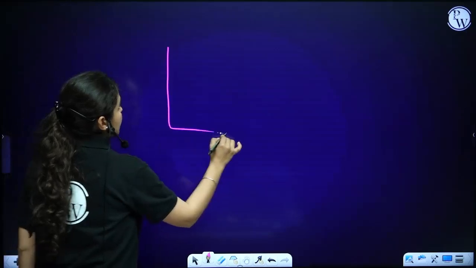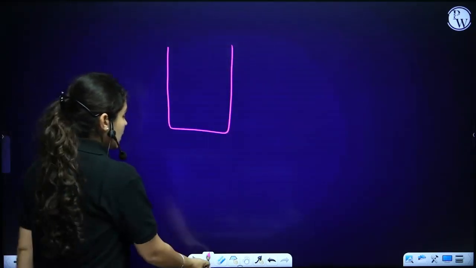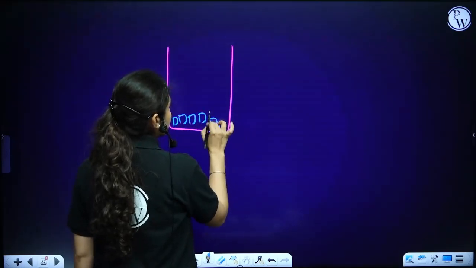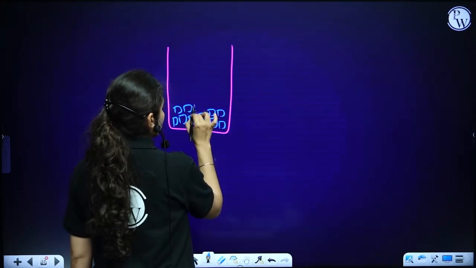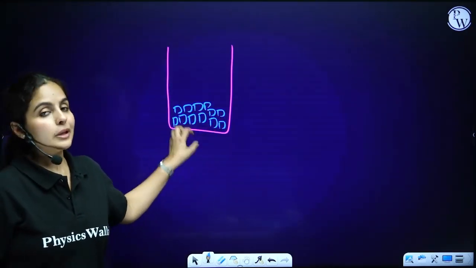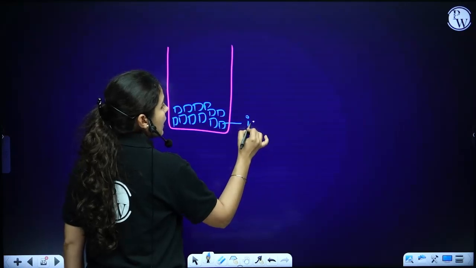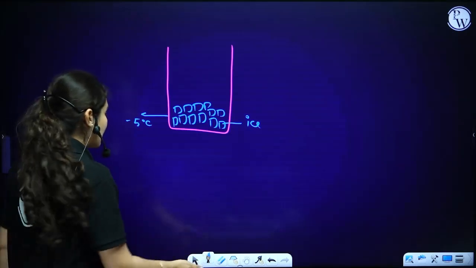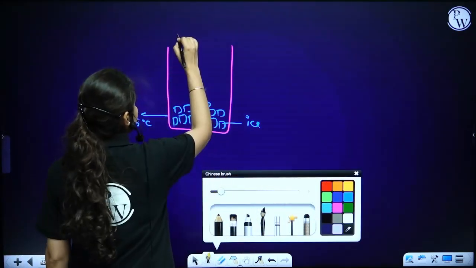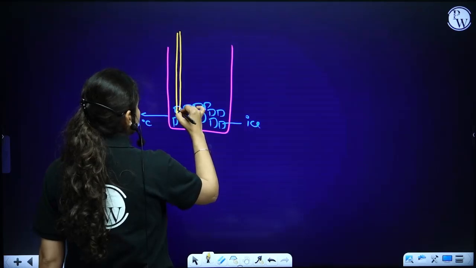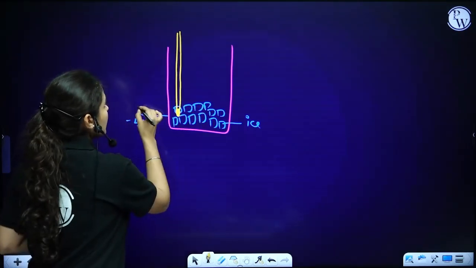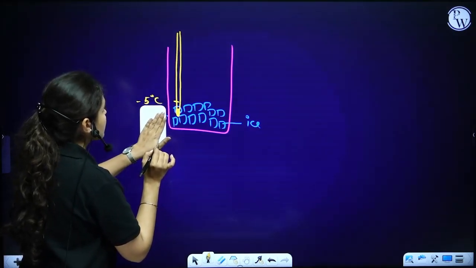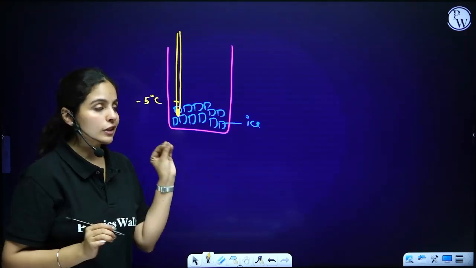All right. Imagine we have taken a beaker. This beaker is filled with ice cubes. Just stay with me and focus. I've taken a beaker filled with ice cubes, and the temperature of the ice cubes is, let's say, -5 degrees Celsius. How will I know that? Because I've placed a thermometer in it. So it shows me -5 degrees Celsius. Okay? So this thermometer shows me that the current temperature of the ice is -5 degrees Celsius.